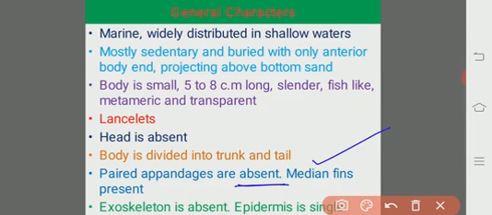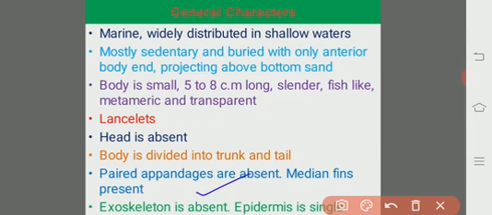Here, the head is absent and paired appendages are also absent, but median fins are present. Presence of median fins is seen in cephalochordates. And one more interesting thing is that exoskeleton is also absent.